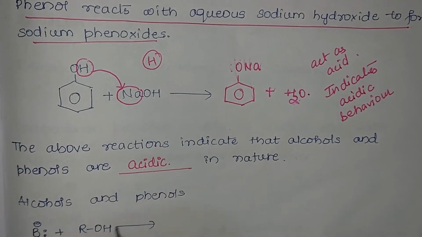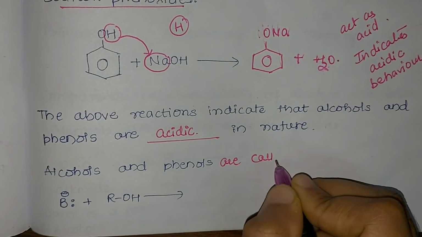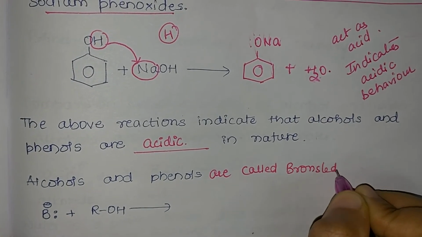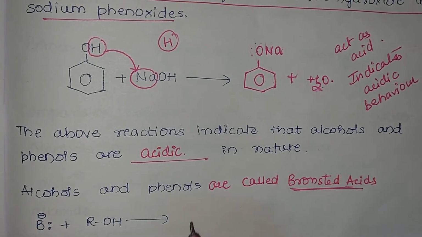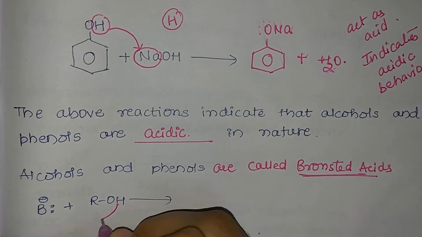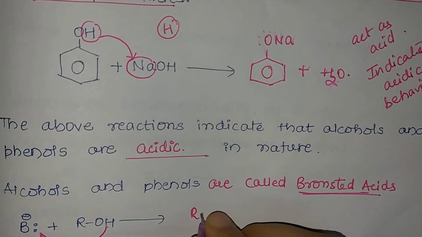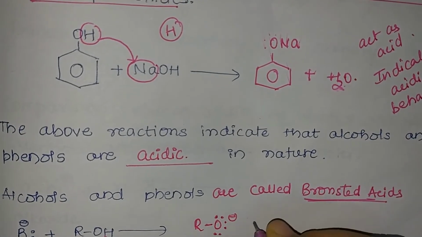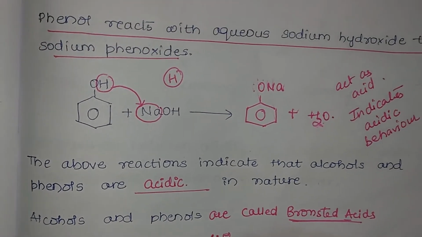Now let us understand here the reaction with respect to, we have studied in first year, Bronsted acid, Bronsted bases. So what are Bronsted acids and Bronsted bases? The one which gives H plus ion is Bronsted acid, and the one which accepts H plus ion is called as a Bronsted base. So if you carry out a reaction, whether it is alcohol or a phenol, we see that H plus ion is given out to a stronger base, and it forms what? Alkoxide ion or aryl oxide ion, that is phenoxide or alkoxide ion.